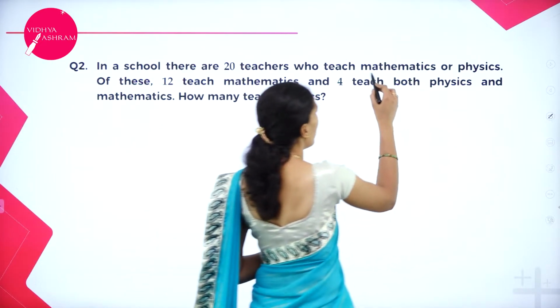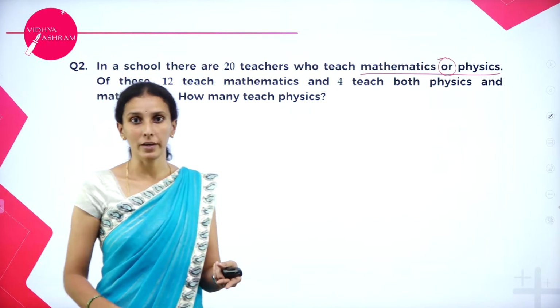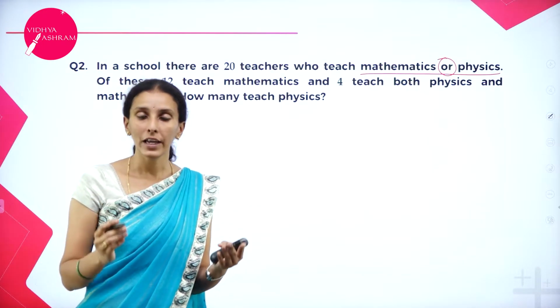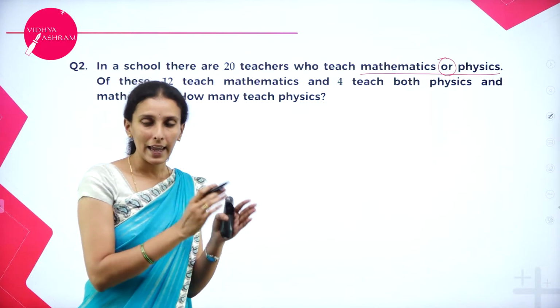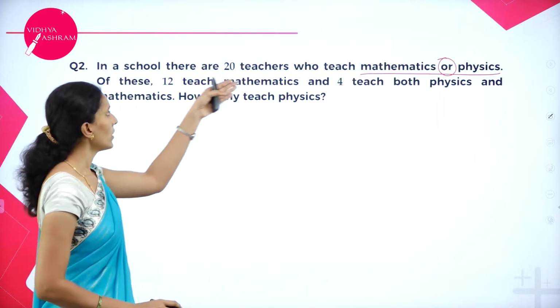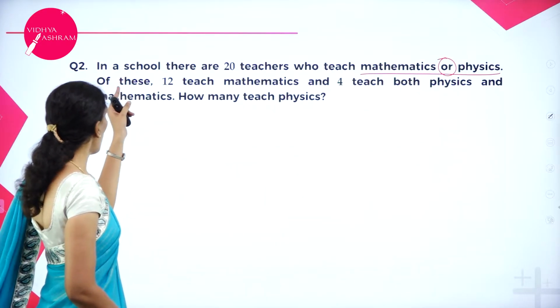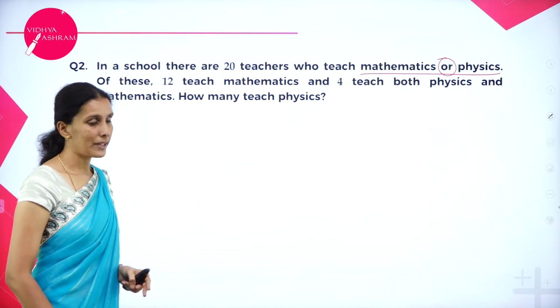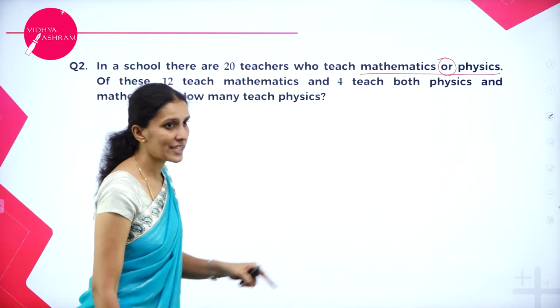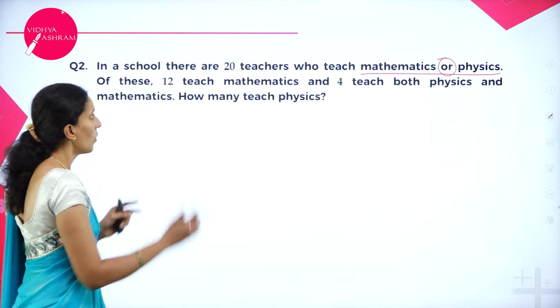So remember, when you come across the word "or," that means it is union. Because what is the statement of A union B? Elements in A or elements in B. So therefore, in a school, there are 20 teachers who teach mathematics or physics. Of these, 12 teach mathematics, 4 teach both physics and mathematics. How many teach physics? So what is given?